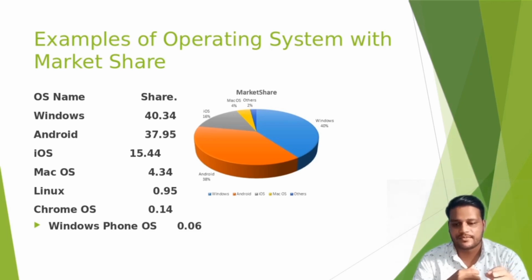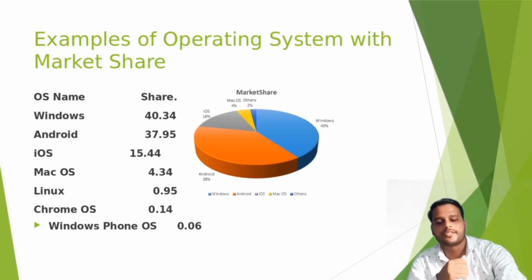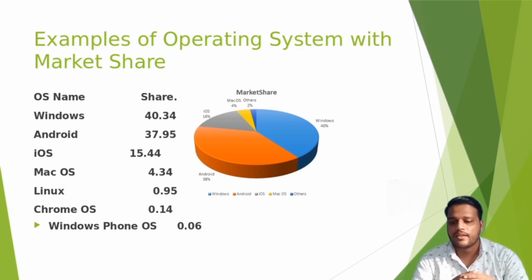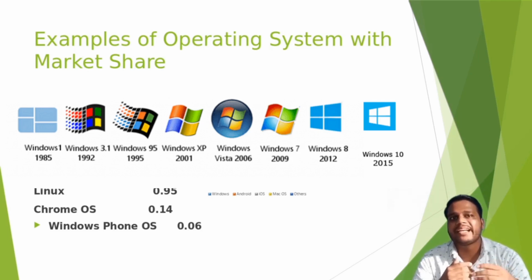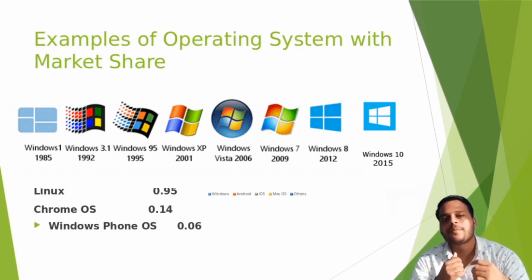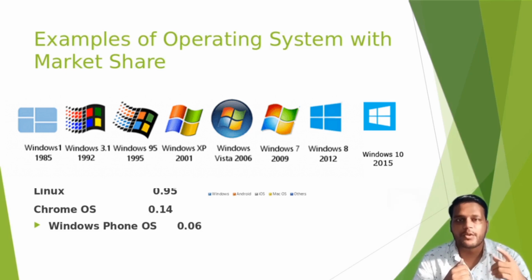Okay, let's discuss all of these. Here is a pictorial representation of that data. The first one is Windows. This is a very commonly used operating system on desktops, personal computers, and other kinds of computers. The latest version of the Windows operating system is Windows 11.